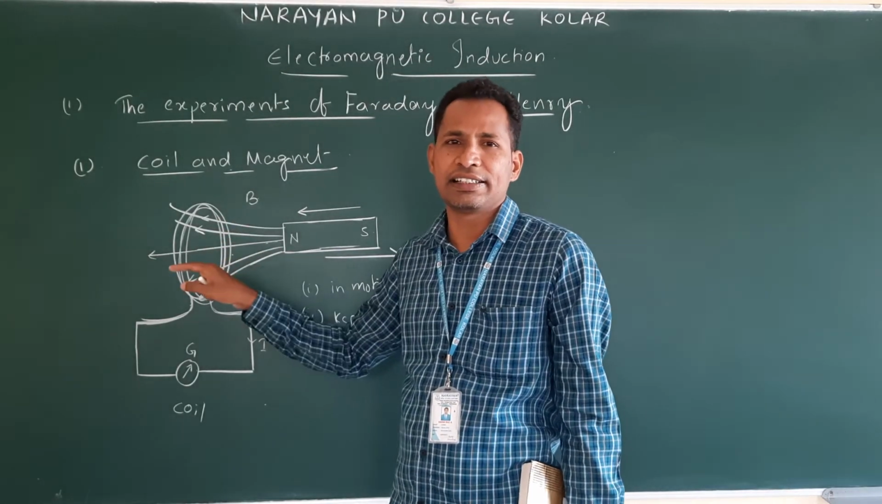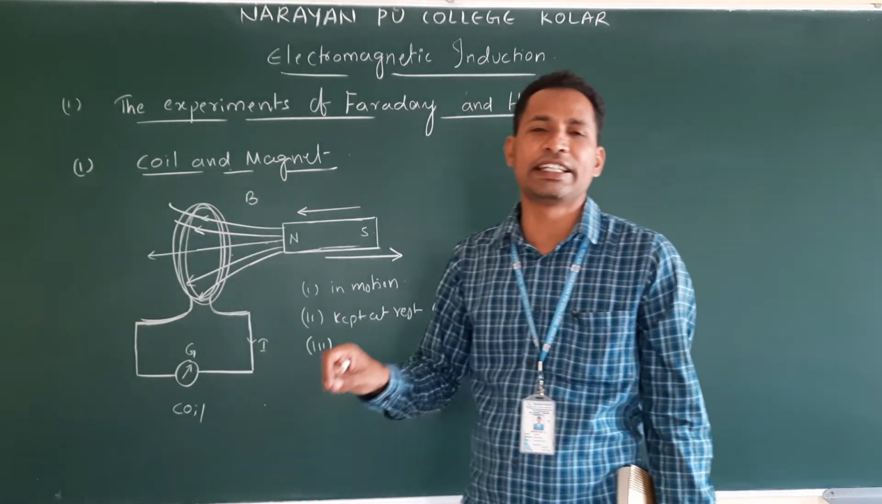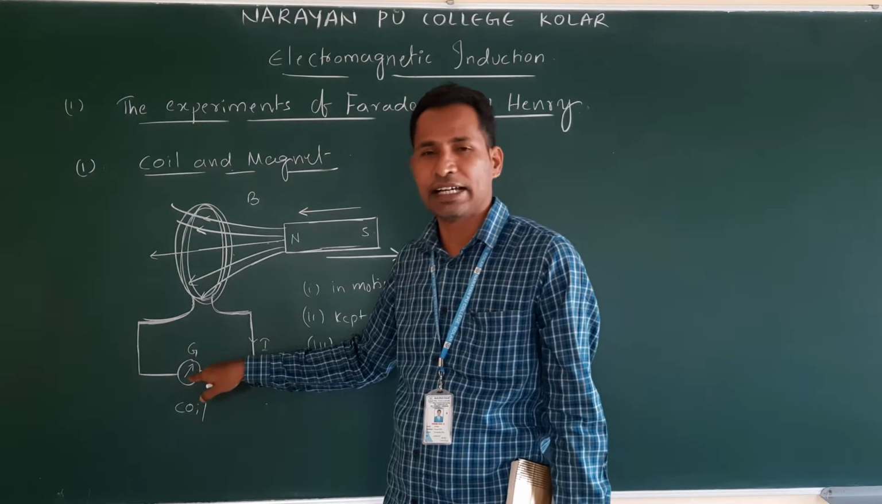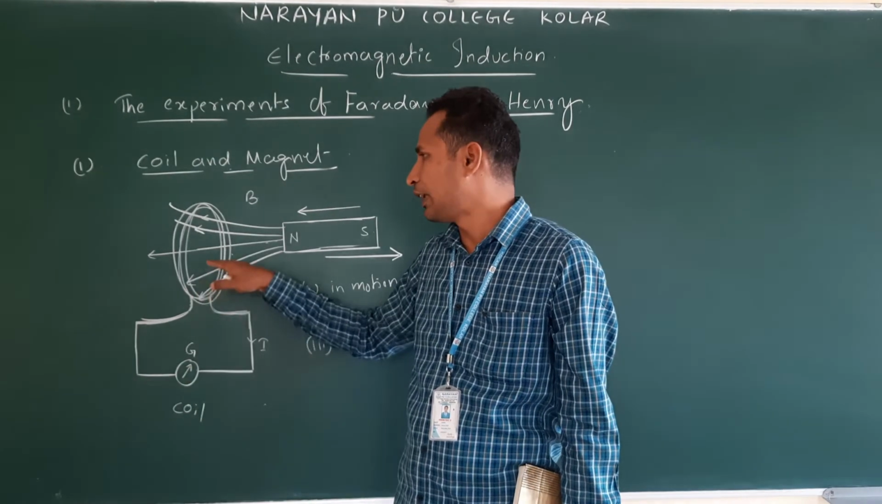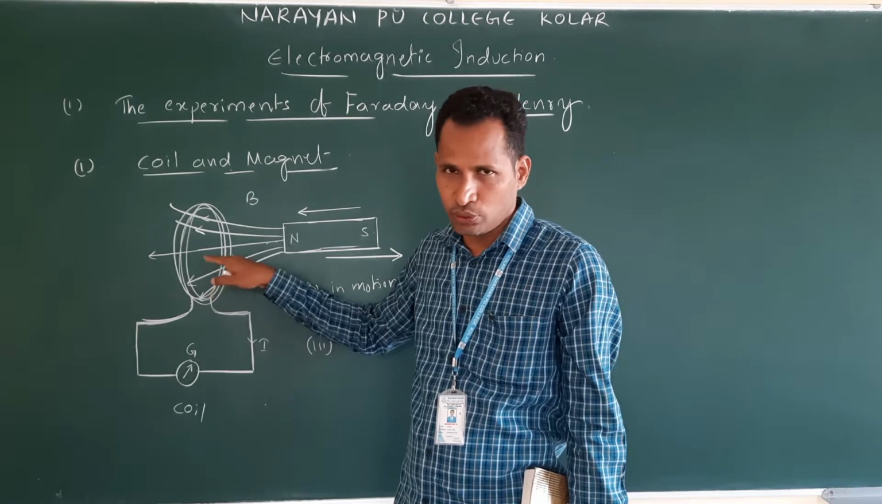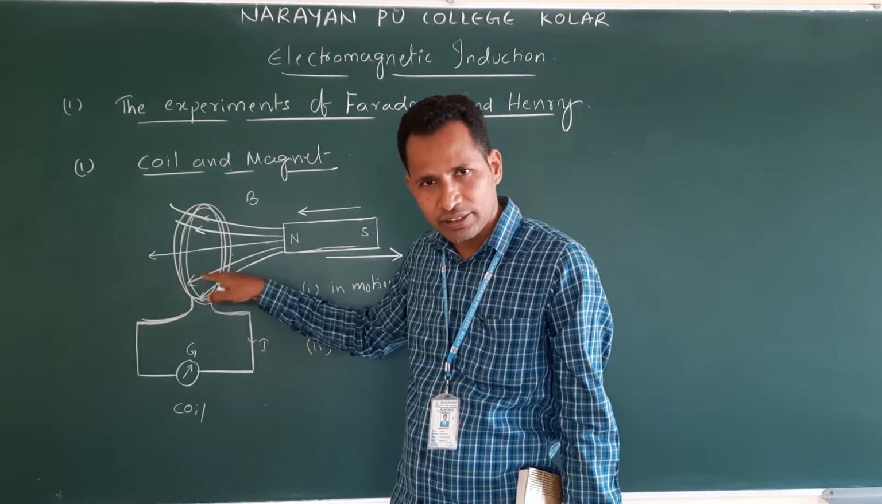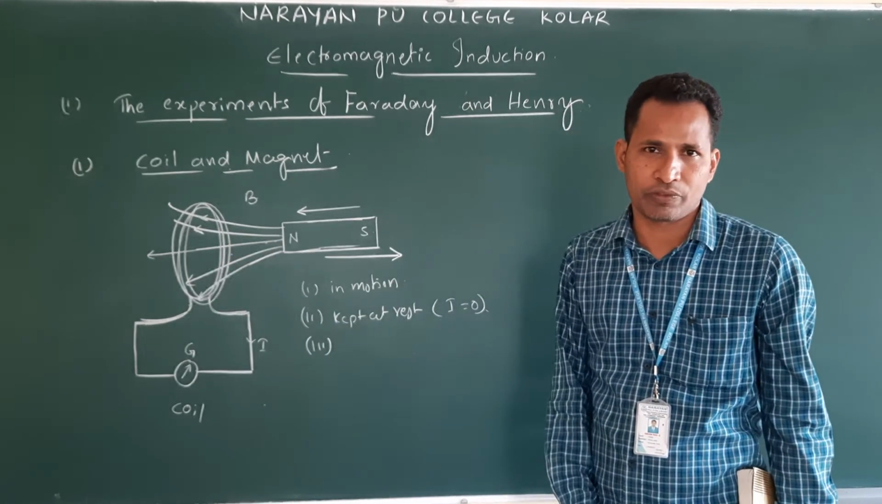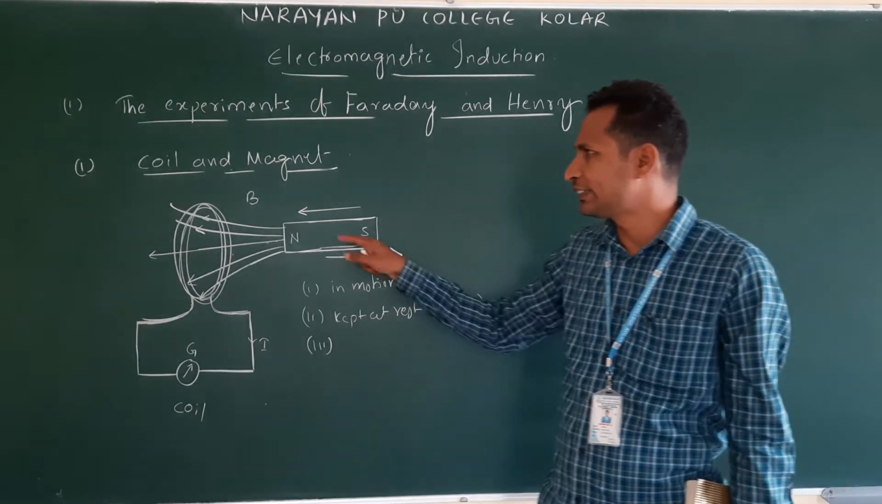So unless we change the magnetic field in a coil, there is no deflection in a galvanometer. Until we change the magnetic field in a coil, there is no EMF in the coil. This was the first experiment. Clear? What is that, coil and magnet?